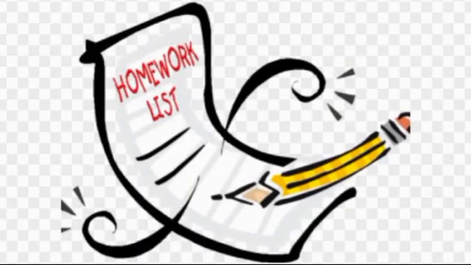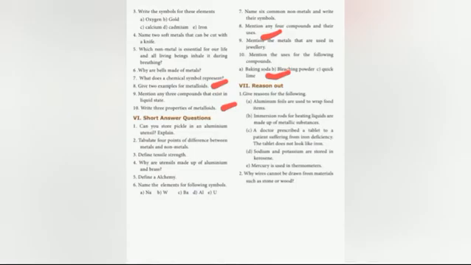Dear students, today's homework is: take page number 57 and mark the questions in Roman numeral 5, question number 8 and then 10. In Roman numeral 6 also, question number 8 and then 10. Write the answers for these questions. Totally 4 questions. Okay. Thank you all.